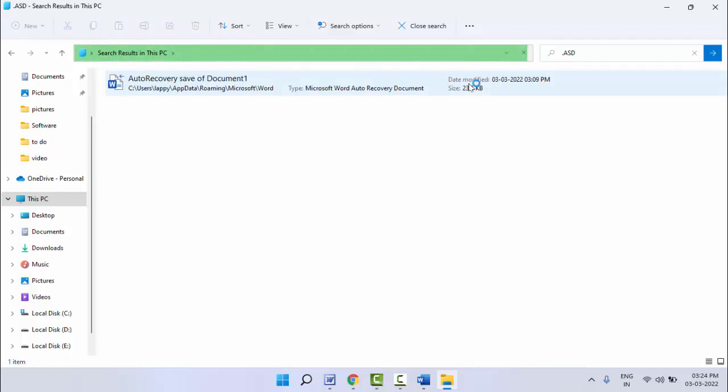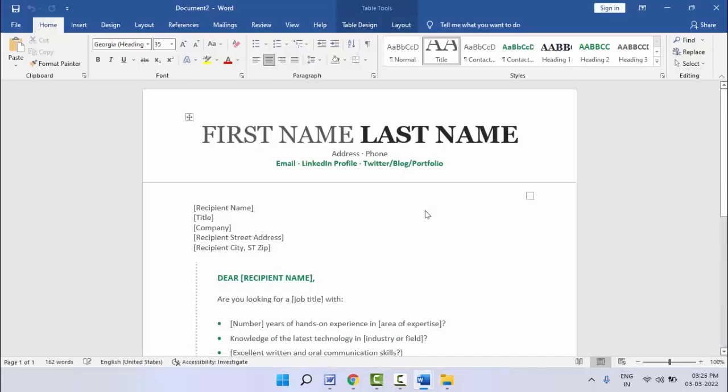When the process is complete, you can get your accidentally closed Word file. As you can see guys, if you want to open it from here, you can easily double click and open that file. Just I am going to open this file. So as you can see guys, the file is open. Now if you want to save, you can easily save this file. So this is the very easy and very simple method to recover the accidentally closed Word file on your Windows PC.